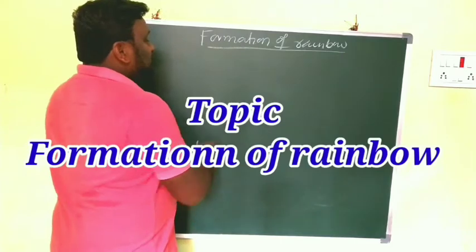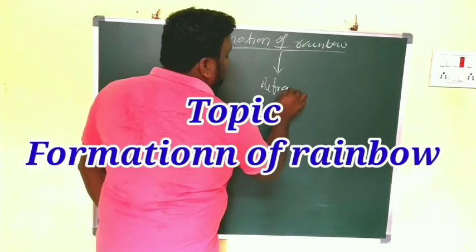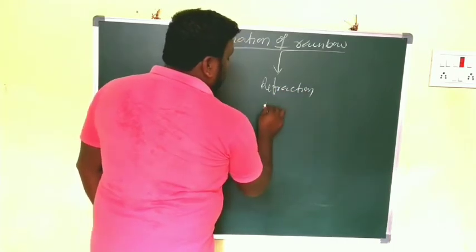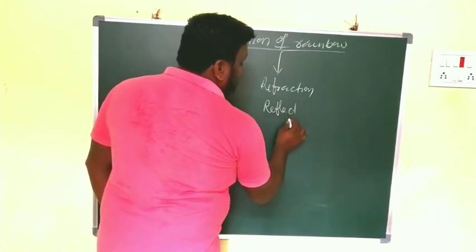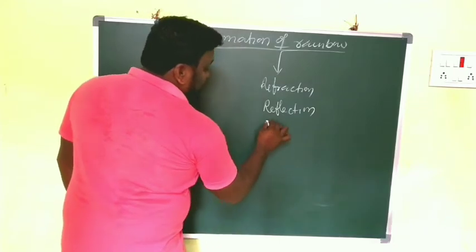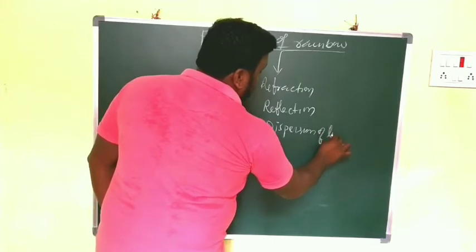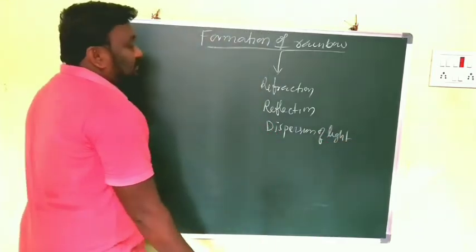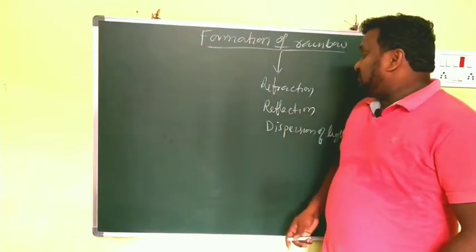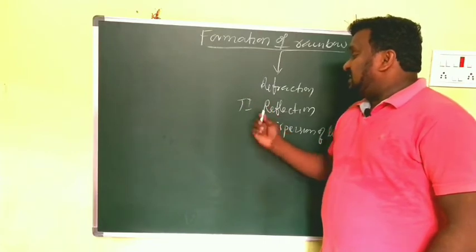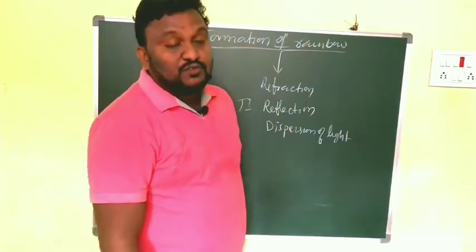The first phenomenon is refraction, the next is total internal reflection, and the third one is dispersion of light. So rainbow is the combined effect of refraction of light, reflection of light, that is TIR, total internal reflection, and dispersion of light.